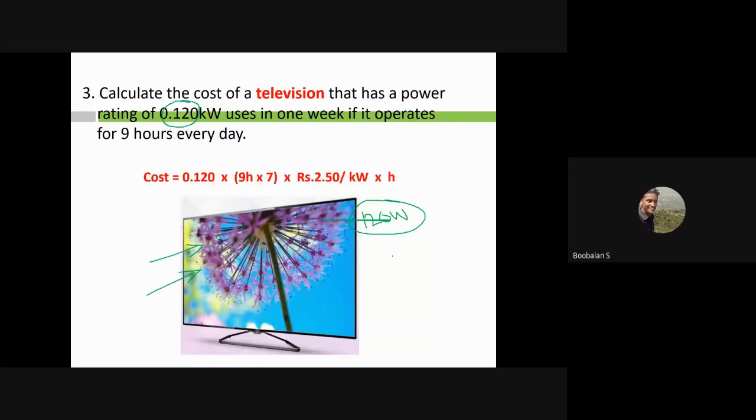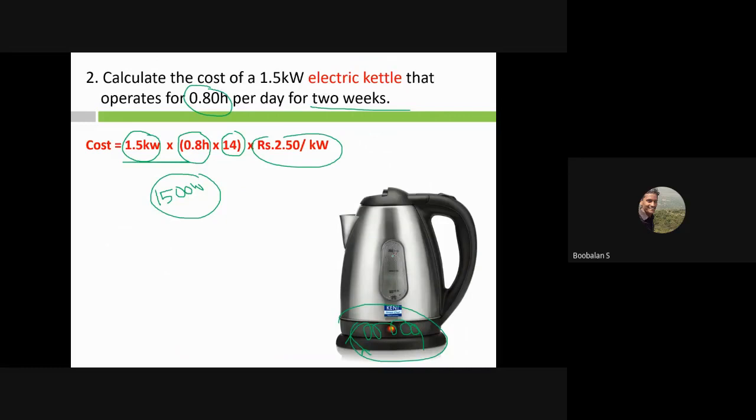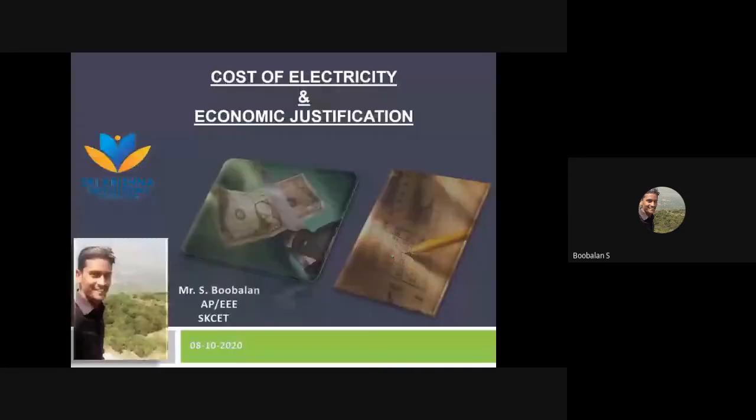So these are some examples of electricity cost calculation, and we are now moving into one more new topic, called economic justification. This is one more important topic, and we are going to see it today.